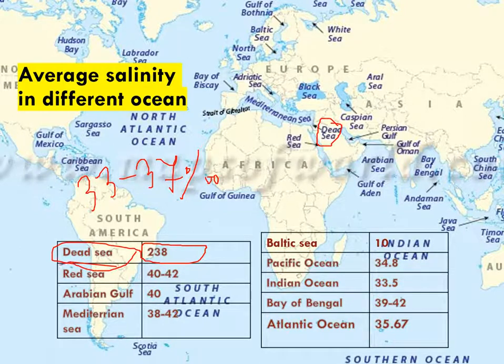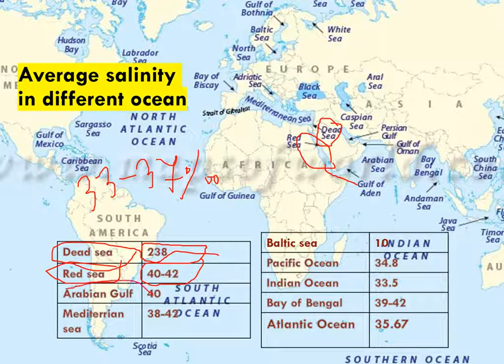Next is the Red Sea. The Red Sea's average salinity is 40 to 42 parts per thousand. The Red Sea is situated between the African and Arabian continents. It also has an enclosed nature, and the main reason for the excessive salt in the Red Sea is that no significant rivers drain into it, and it has a very narrow connection with the Indian Ocean. So the Red Sea has excessively salty water.